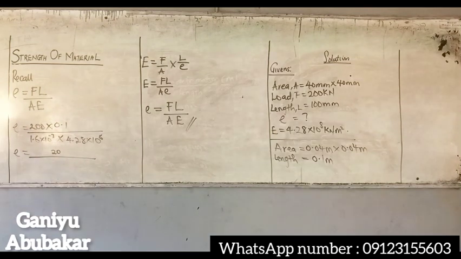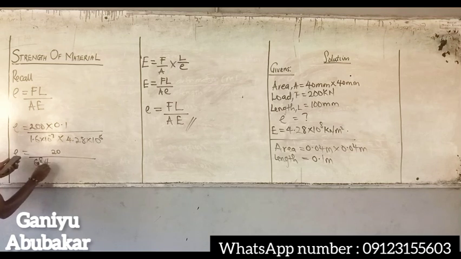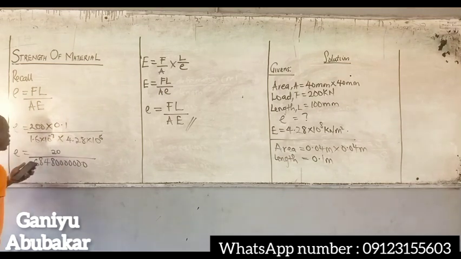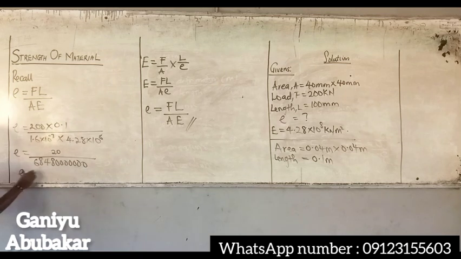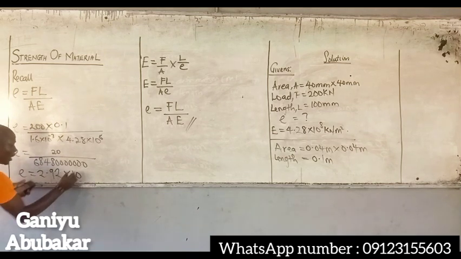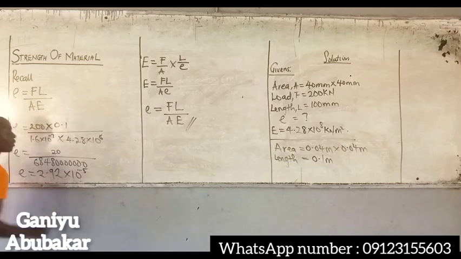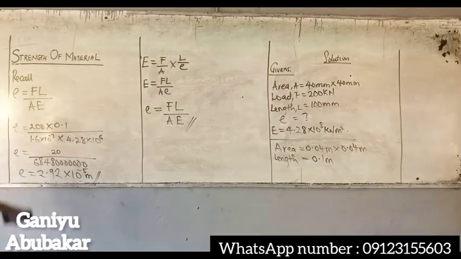If I multiply my denominator, I'll have this value. Hence, if I divide these two, I'll have that my extension E is equal to 2.92 times 10 to the power minus 5, in meters. So here's my answer to this extension.